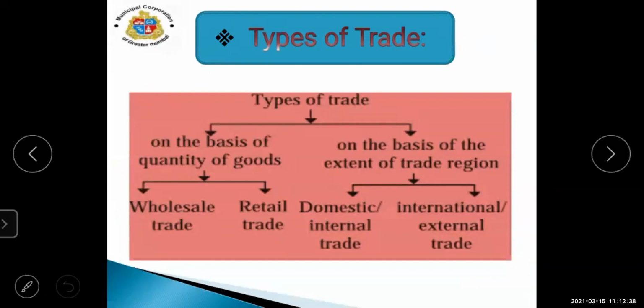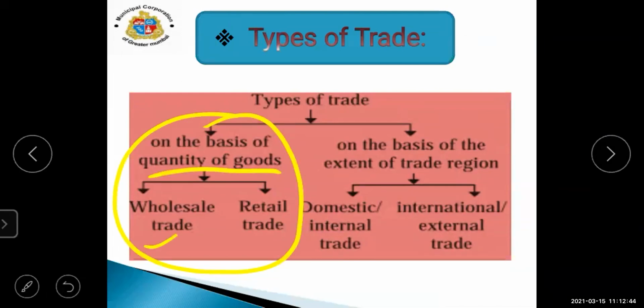Yes. So we have done this. The first one, types of trade on the basis of quantity of goods, wholesale and retail trade. If this type of question comes, please explain the answer with an example. If you put the example properly, it will be a good presentation of the answer.